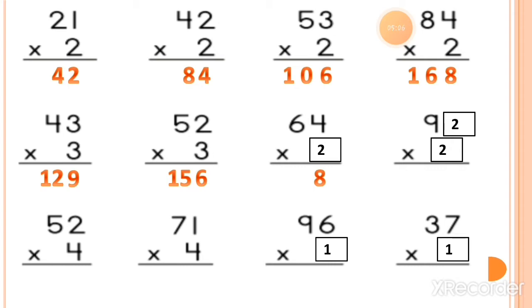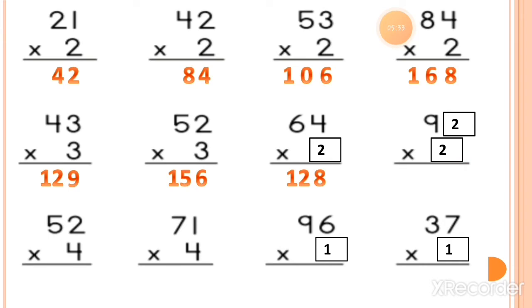So 2 sixes are 12. So here also you can get the answer in 3 digits. No need to put any carry because there is no digit, no value after the tens. So you can write down the answer as it is, which is 128. Now the next sum, here is 2 twos are.